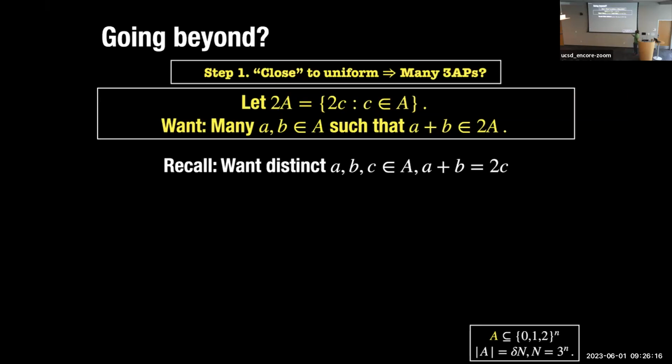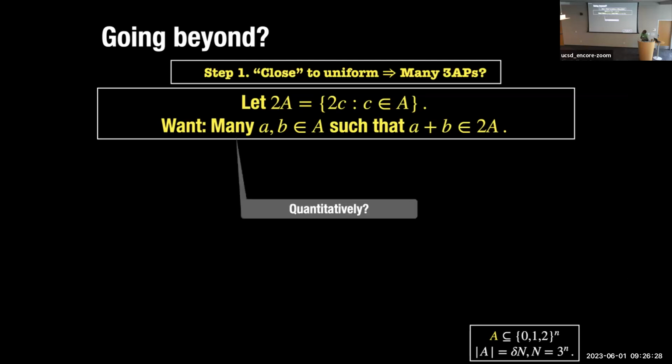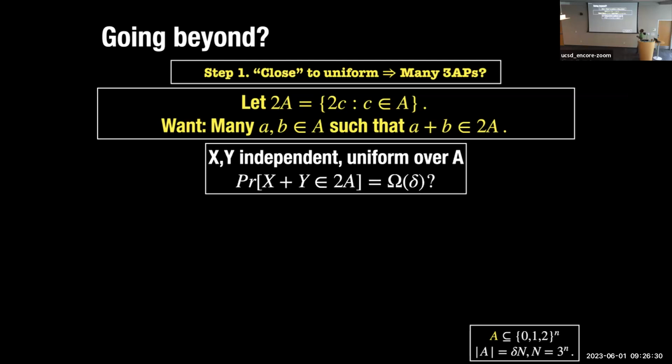So how can I quantify how many AB are there such that this equation is satisfied? Right? Instead of counting, if we think of ourselves as probabilists, the way to do the counting would be, maybe I'll pick A and B pretty much uniformly at random and check what is the chance that their sum lands in the set 2A. Okay, so here I'm writing X and Y for some reason so that I don't confuse them with the set A. So X and Y are being chosen uniformly at random from the set A. What is the chance that their sum ends up in the set 2 times A?